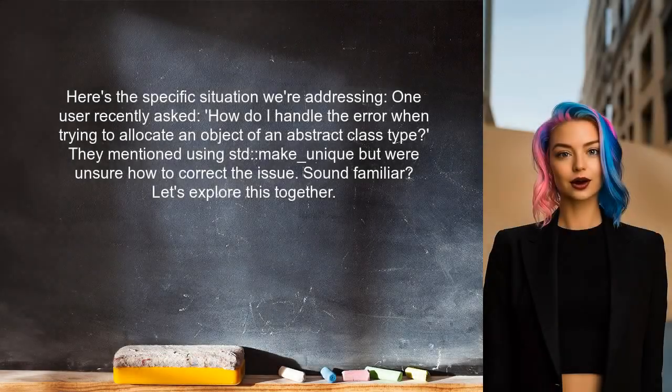Here's the specific situation we're addressing. One user recently asked, "How do I handle the error when trying to allocate an object of an abstract class type?" They mentioned they were using std::make_unique, but were unsure how to correct the issue. Sound familiar? Let's explore this together.